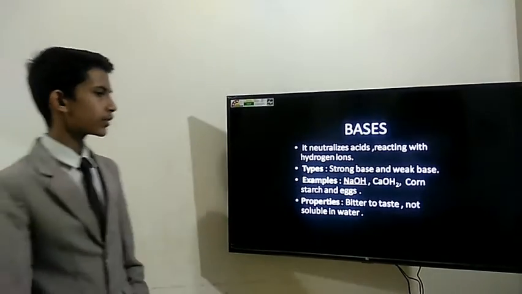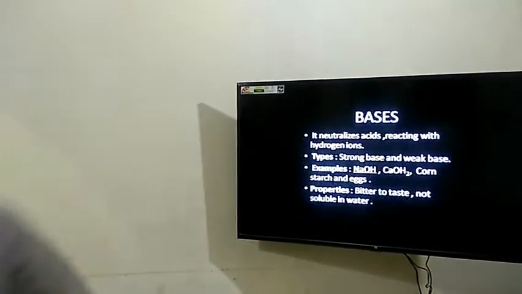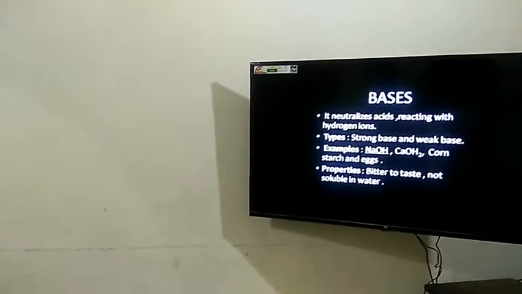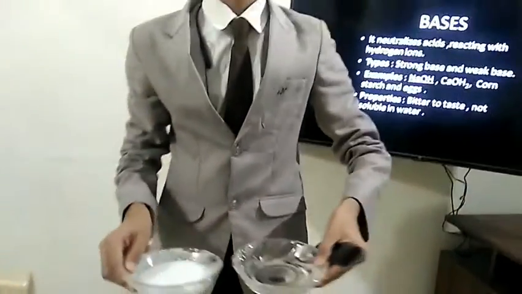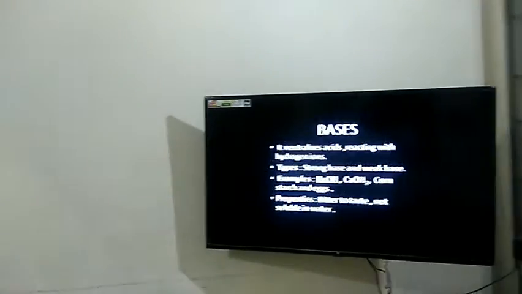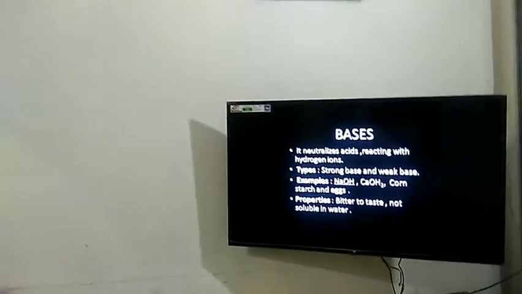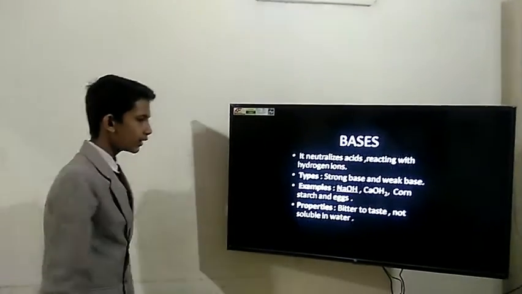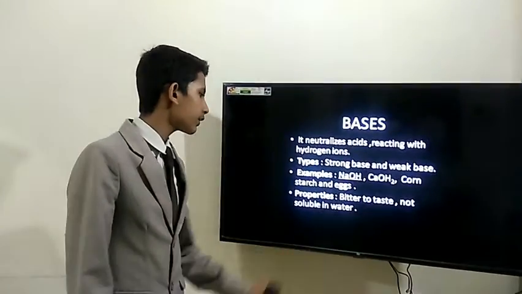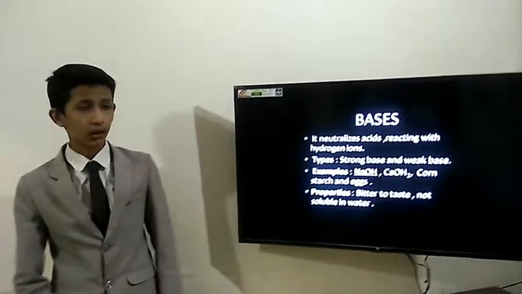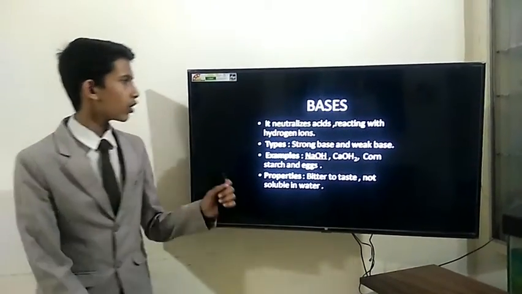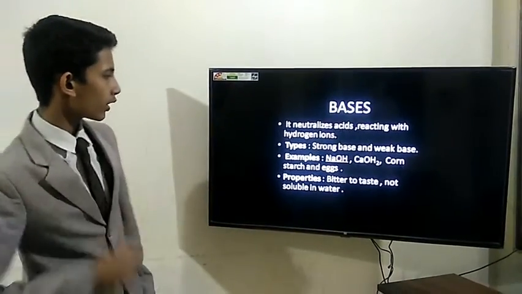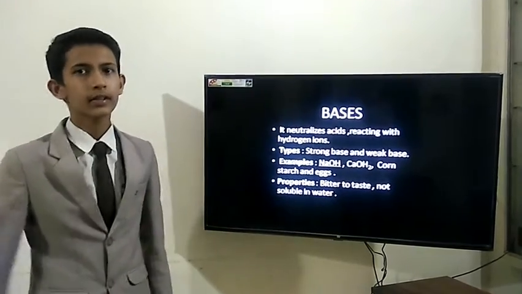Bitter to taste. Yes, some bases are bitter to taste such as lemon water and detergent. And not soluble in water. Yes, it's true. Some bases are not soluble in water such as petroleum, oil, and kerosene and diesel are not soluble in water. And still more, I have some details for this.